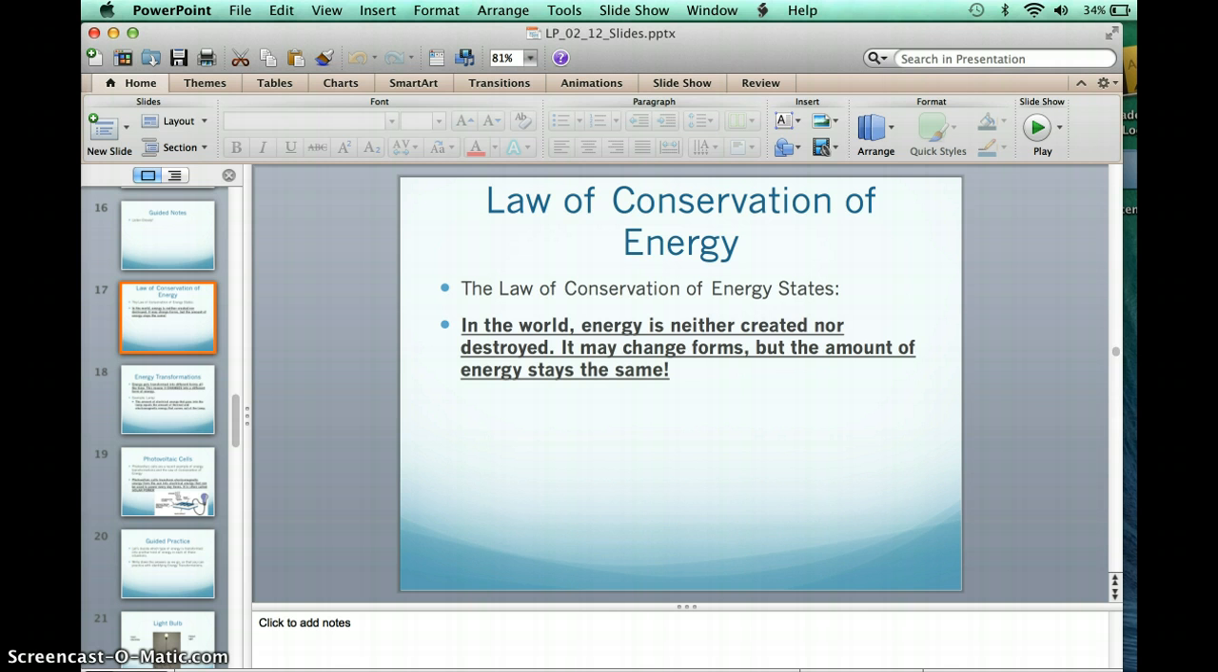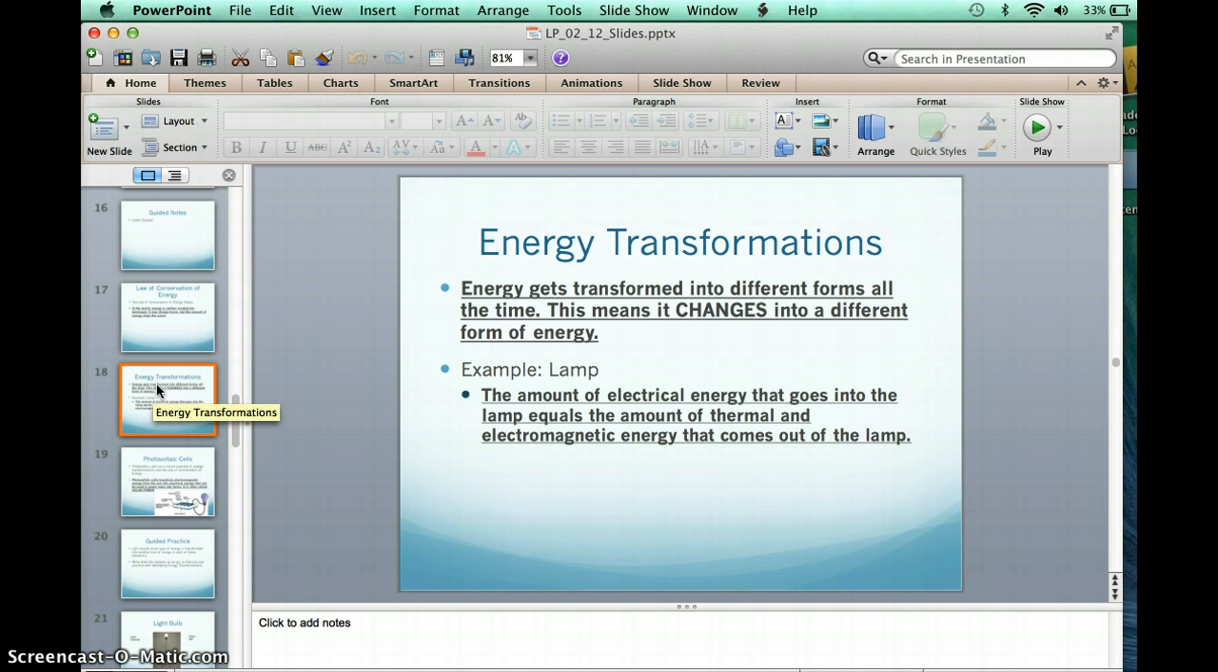The same thing applies with energy. In the world, energy is neither created nor destroyed. It just changes form. Like it says here, it may change forms, but the amount of energy on the planet stays the same. You're going to write that on your notes sheet in the law of conservation of energy section. So it's not created nor destroyed. It's just changing from one form of energy to the next. You're also going to write this in the law of conservation of energy section on your notes sheet.